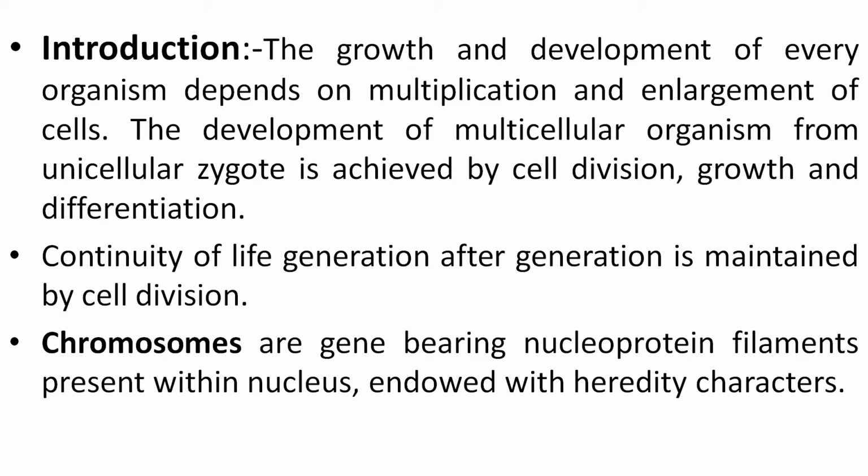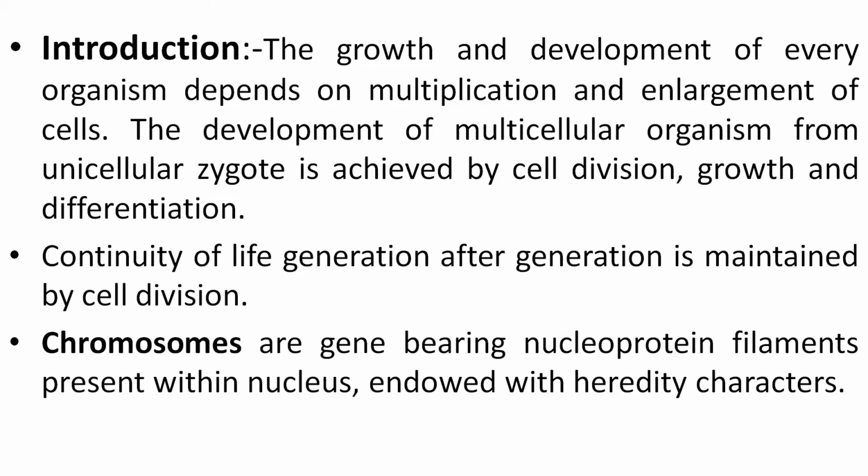So unless this cell division or cell growth occurs, what happens? The multicellular organisms could not be formed. So from the unicellular zygote, the multicellular organisms are formed only by cell division, cell growth